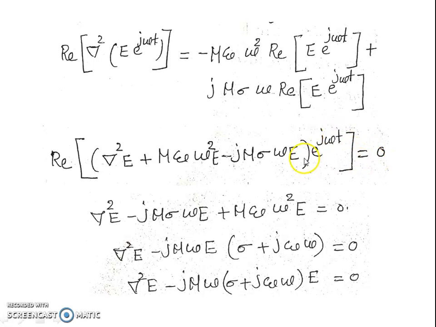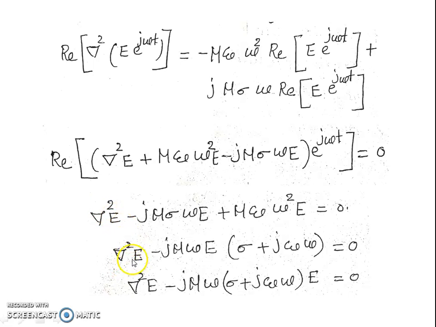it is equal to 0. And from this relation we can write this as del square E minus j mu sigma omega E plus mu epsilon omega square E is equal to 0.